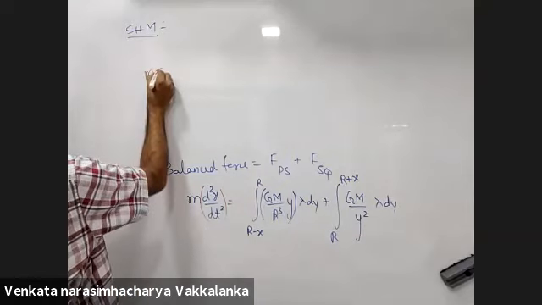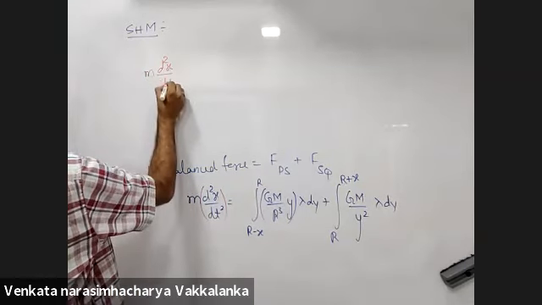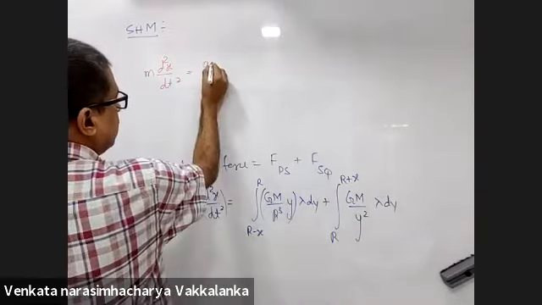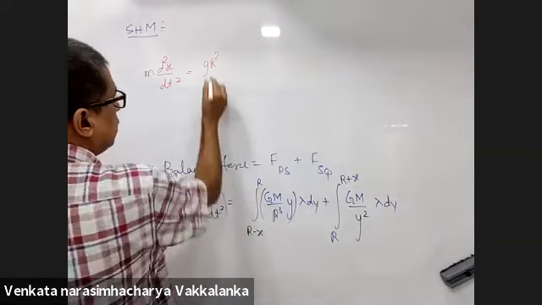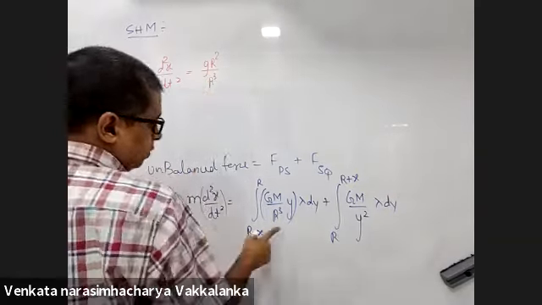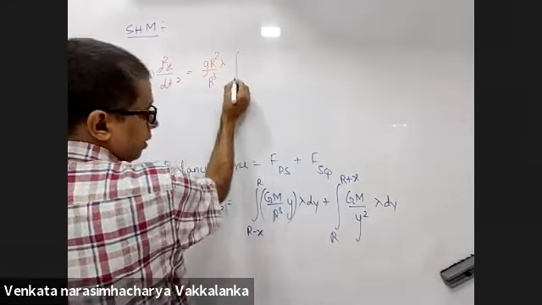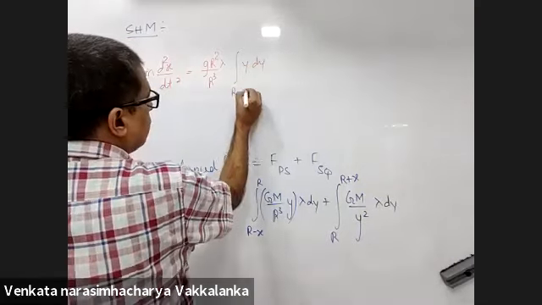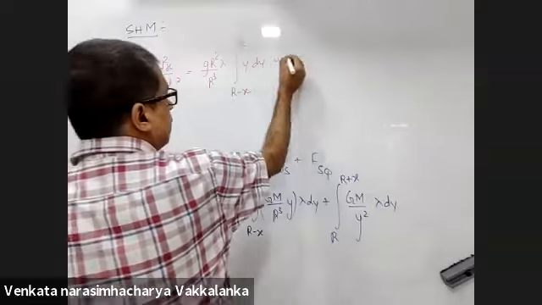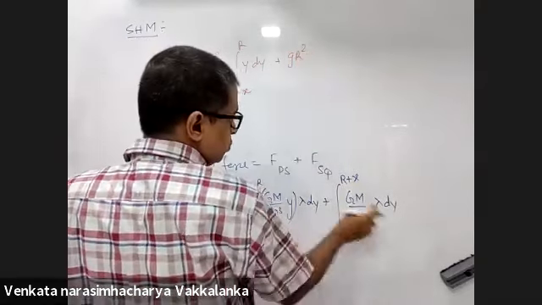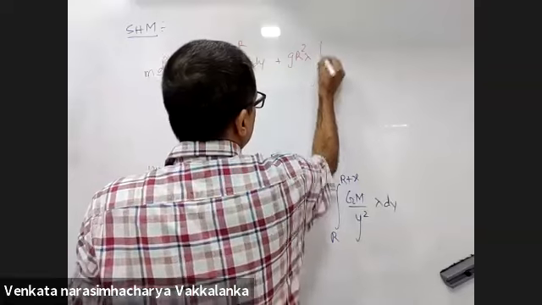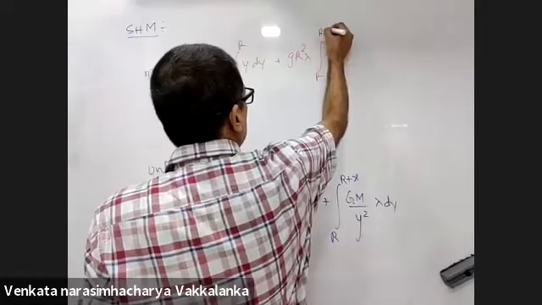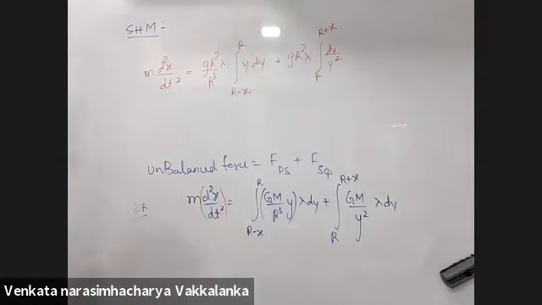Have a look at this. M d2x by dt square is equal to G M, I am bringing outside G r square by r cube, lambda integral y dy from r minus x to r plus x, plus G r square lambda integral dy by y square from r to r plus x. Is that correct here? Yes sir.